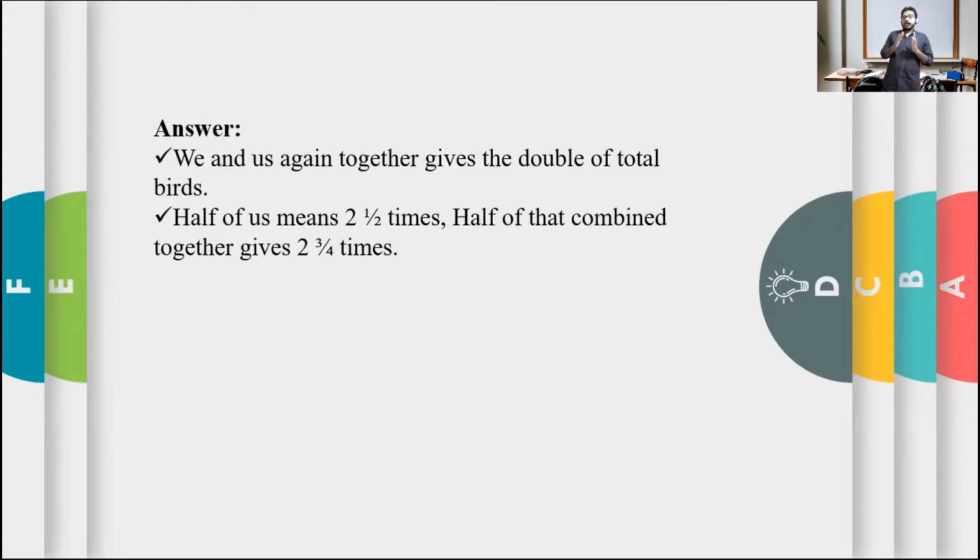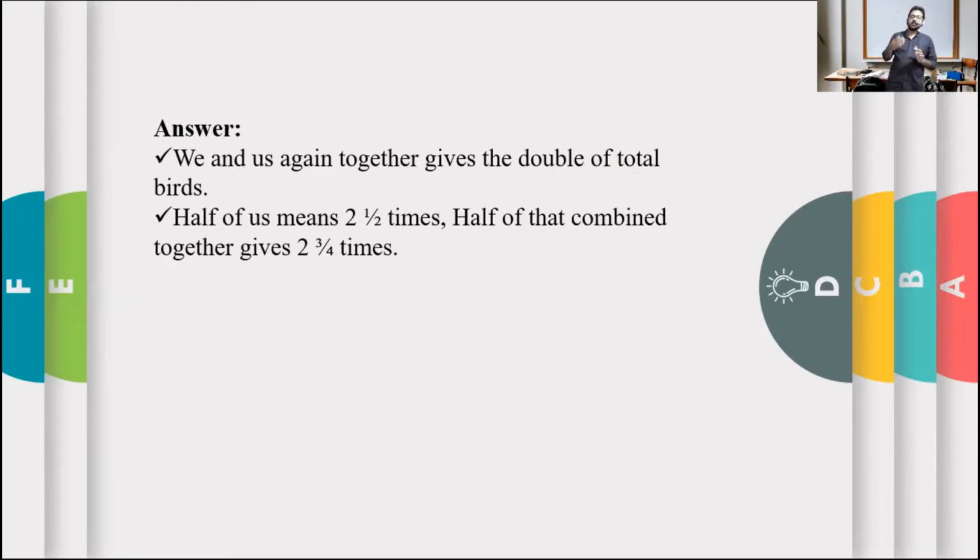Now half of double the total birds. What does the word us mean? Here, the word us means double the total birds. Now, half of us means what? It will be 2 1 by 2 times.